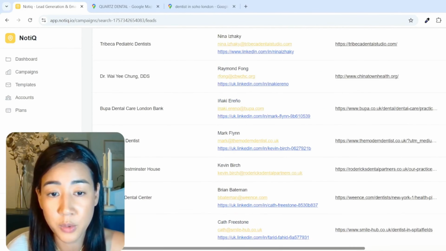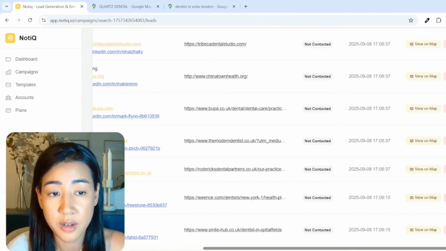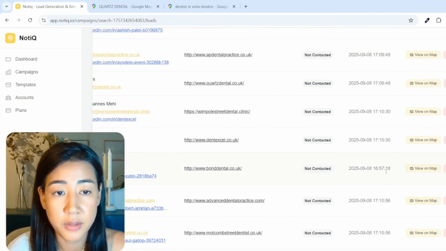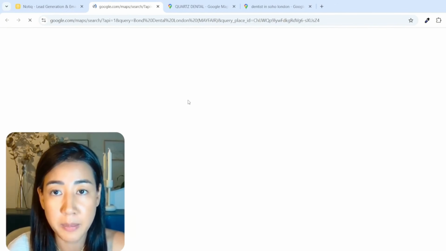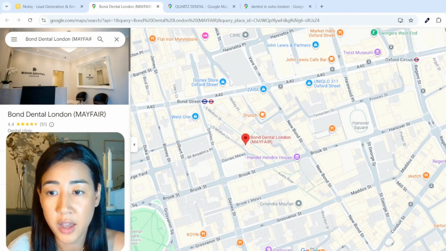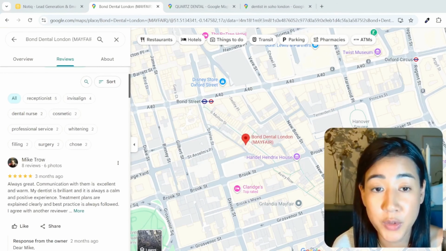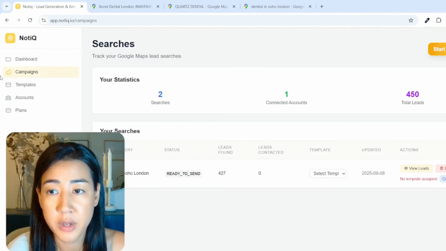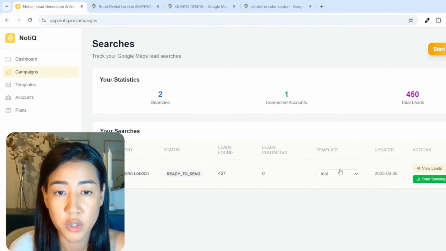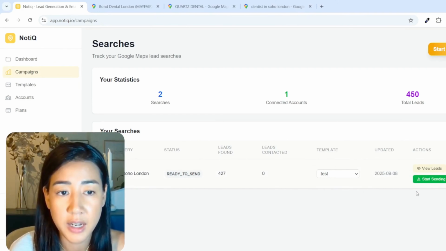Here we can also go see the other information that we have. You can also delete the ones that you don't want to reach out to, and we can also see their business listing on Google Maps. So here, for instance, we have this listing right here, and we also have the reviews that we're going to use inside of our emails. So now let's go back to campaigns, and we're going to choose a template. So now we're going to choose the template that we created, and here we can now just start sending.